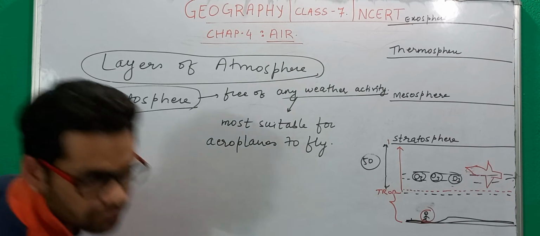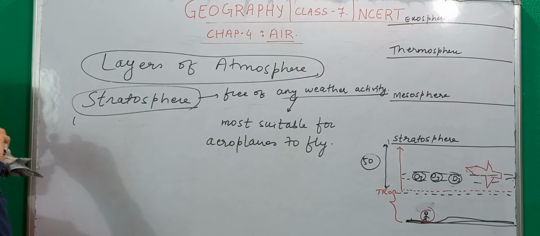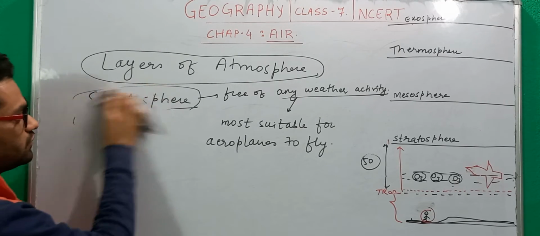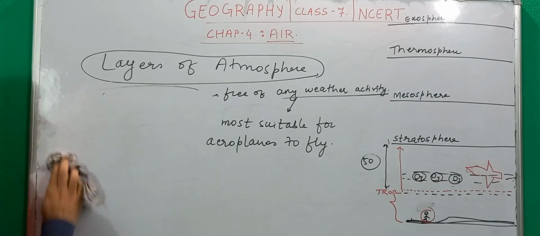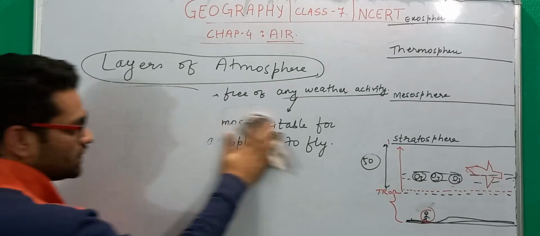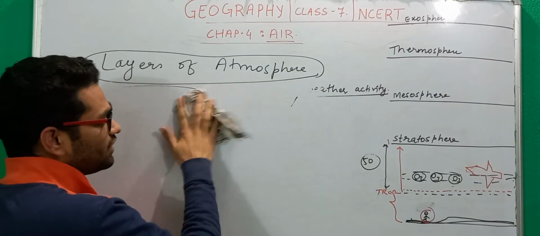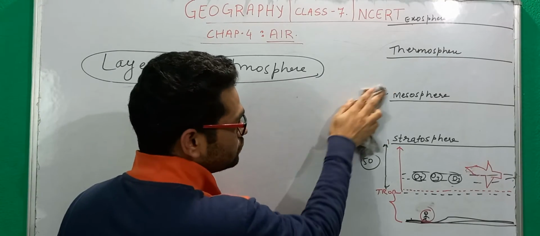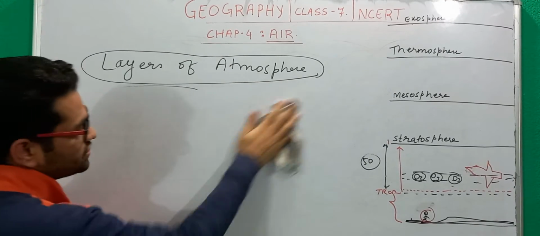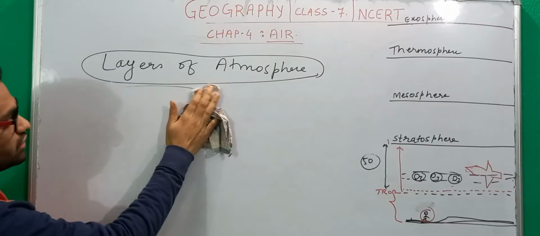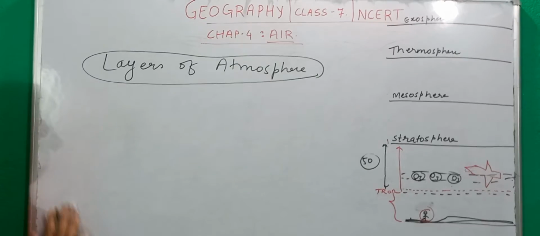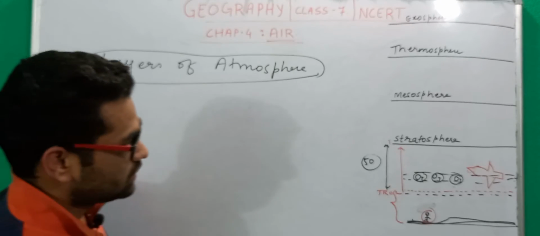The ozone layer, just remember it is very important because it protects us from ultraviolet ray, which can be very lethal for us. It can cause skin cancer, it can cause irritation in our eyes, it can even blind us. And recently we have come across this ozone depletion term. If you are interested in environmental studies, you will find the mention of ozone depletion that has been caused due to various gases like HFCs and all those. So this was all about the discussion of stratosphere.